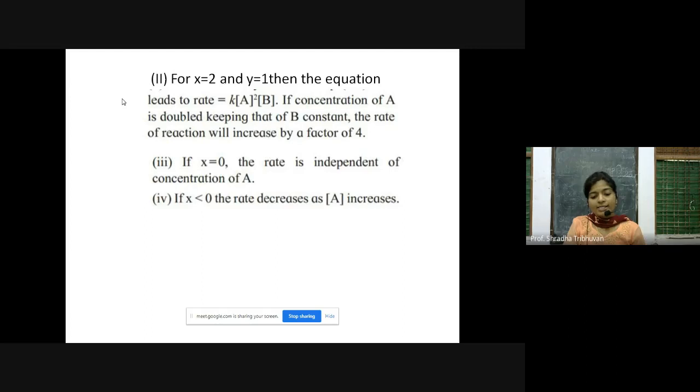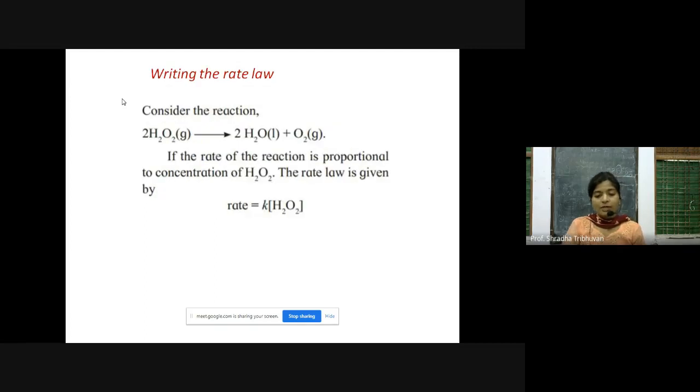If X is equal to 0, the rate is independent of the concentration of A, because, as you all know, anything raised to 0 is 1. Now, if X is less than 0, that is, if it is a negative value, the rate decreases as A increases.